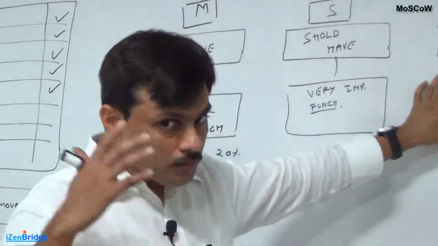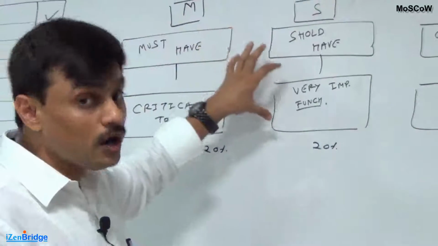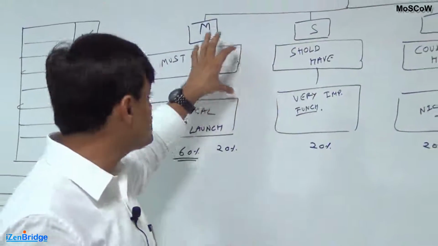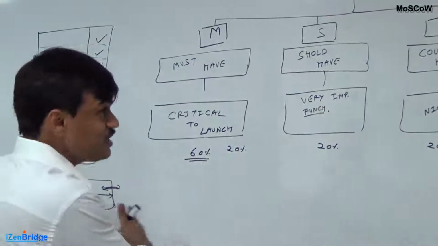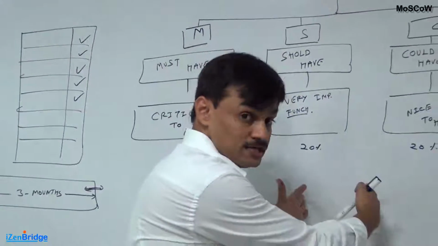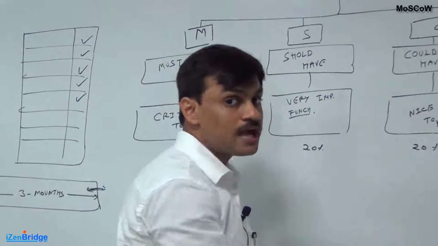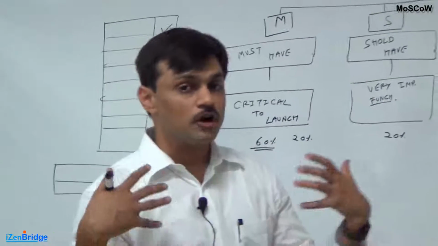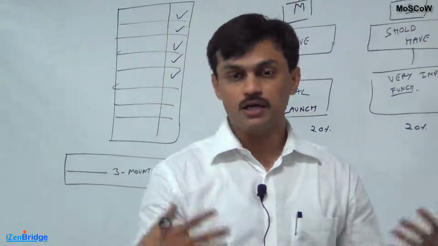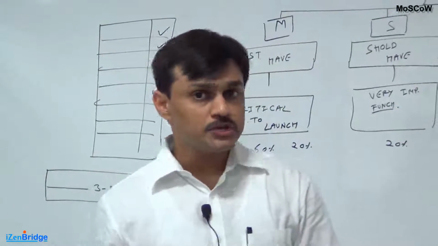They may put a rule that you should not be changing any scope or dropping features from the must have category, but in order to meet the project timelines you can reprioritize should have or could have features. So the MoSCoW tool helps us in generating that level of consensus, that level of communication with the stakeholders. So for such uses, it's a great tool.